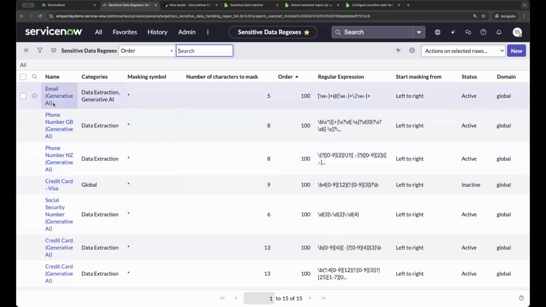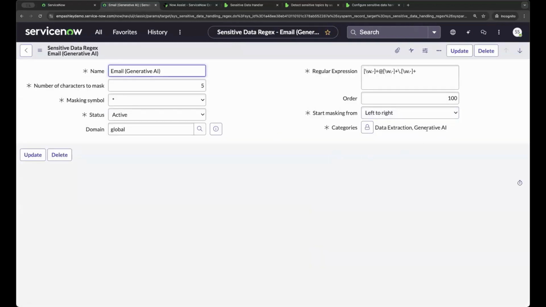I know we have generative AI in the names of some of these, but that doesn't automatically do the masking for you. What you'll have to do is add this generative AI category to the types of PII and regexes that you want to mask. So there is that step, and we do have product docs. We are aiming to make this a little bit easier in the future, but for today's purposes, these are the steps that you would need to take.